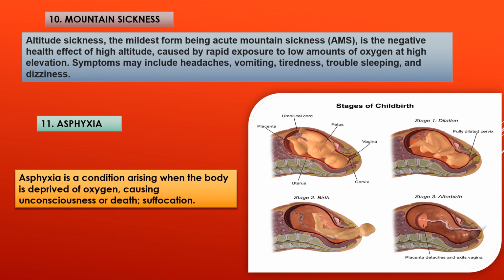Number 11 is asphyxia. Asphyxia is a condition arising when a body is deprived of oxygen, causing unconsciousness or death, suffocation. Stages of childbirth, that means from childhood. Actually, if you have this disease, then you can see this diagram. At the time of childbirth, the first two pictures are normal childbirth, but in the second two pictures, generally this disease happens.